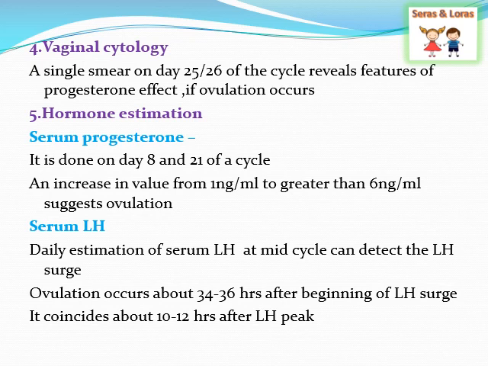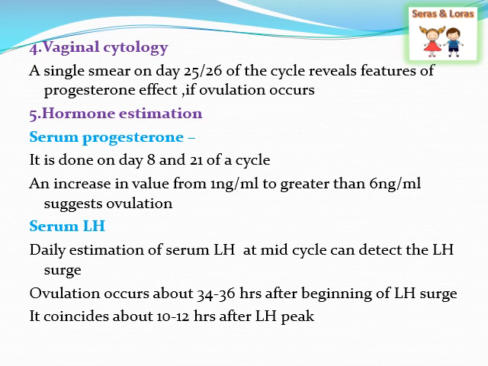Next is the hormone estimation, in that the first is serum progesterone. It is done on the 8th and 21st day of the cycle, and if there is an increase greater than 6 nanograms per ml, it suggests ovulation. So usually the progesterone will be increased more after the ovulation, which is produced by the corpus luteum. So if there is an increased level of more than 6 nanograms, it suggests ovulation.